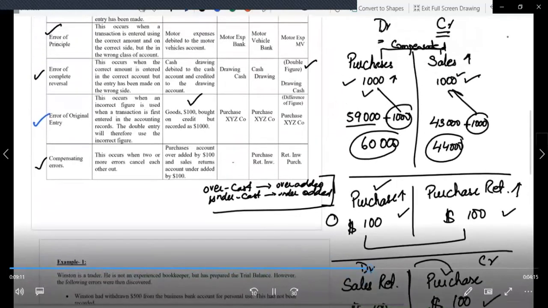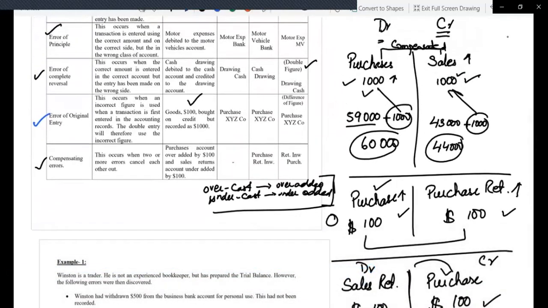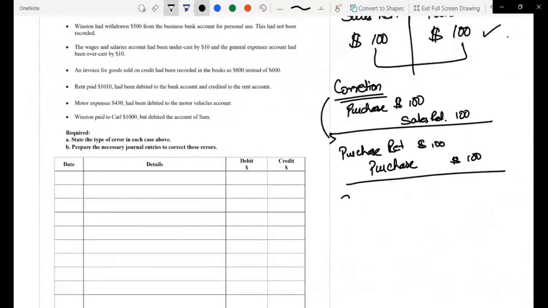The next is purchases was overadded and the sales was overadded. Beta, when purchases was overadded, it was on debit side. Sales was overadded, it was on credit side. So we will have to reduce it. Beta, when we reduce them, sales would be debited by $1,000, and purchases would be credited by $1,000.